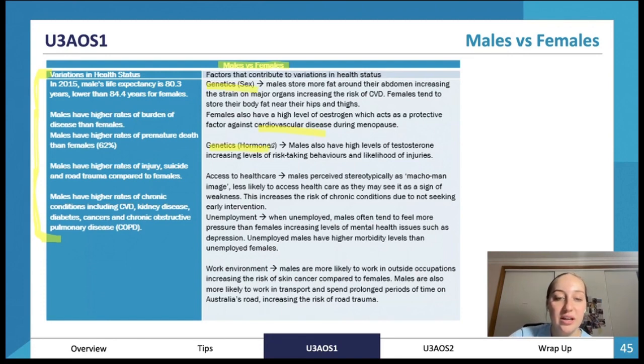Then, looking at hormones, males also have high levels of testosterone, which increases their levels of risk-taking behaviors, meaning they're more likely to have injuries and hurt themselves.